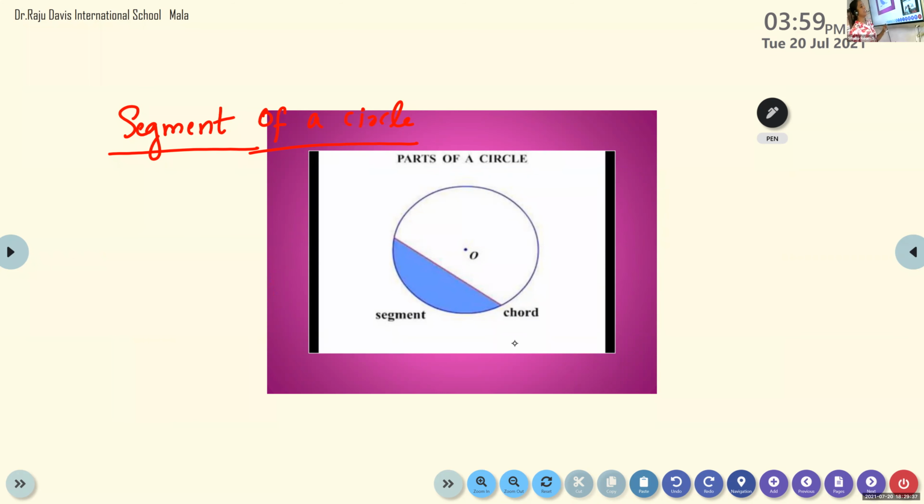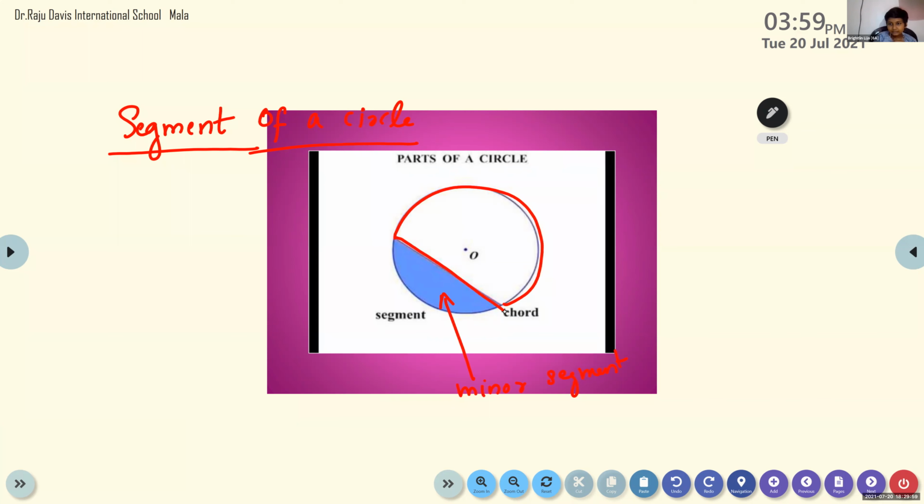Here also there is a minor segment, and this major is also a segment. This small one is the minor segment. And the white part with this long arc is called the major segment.